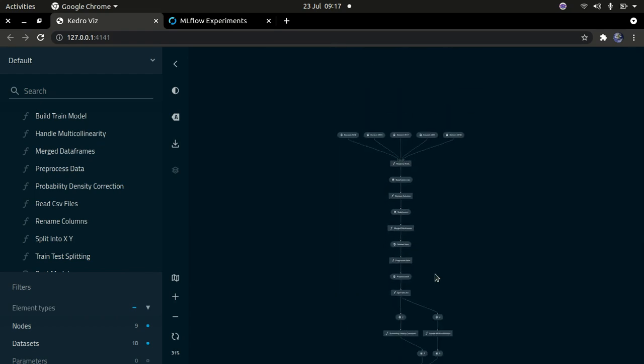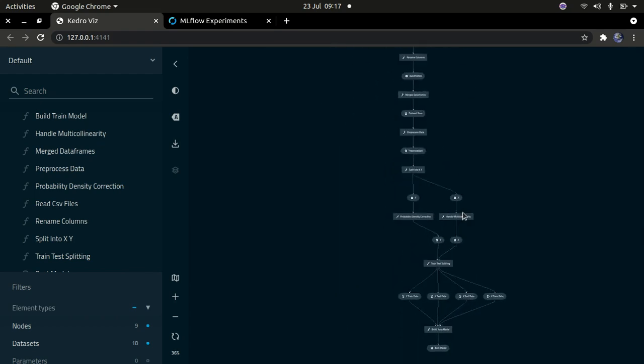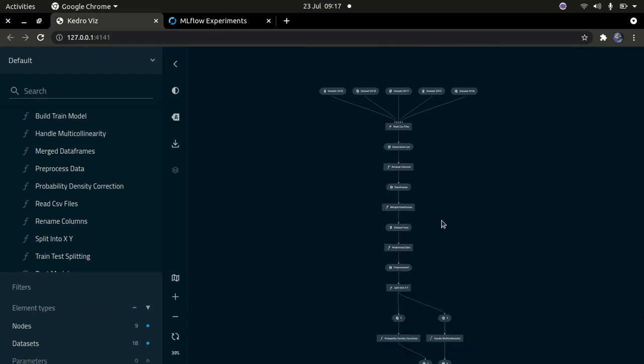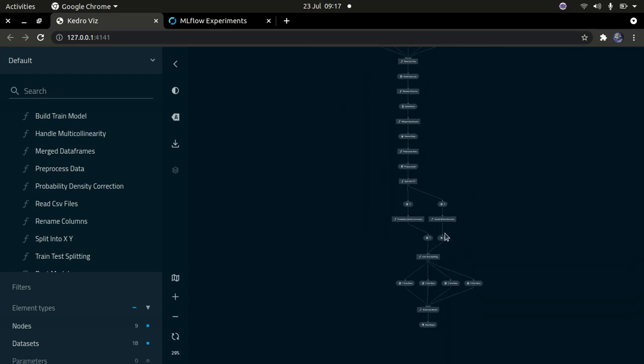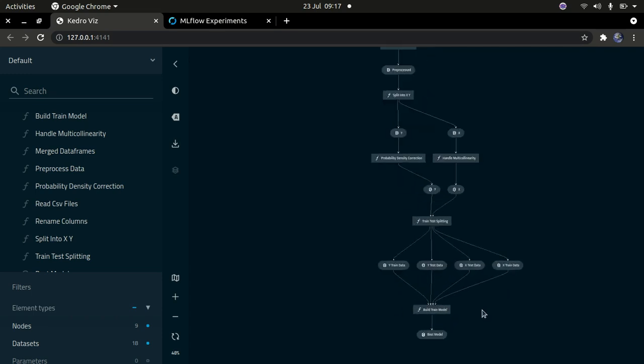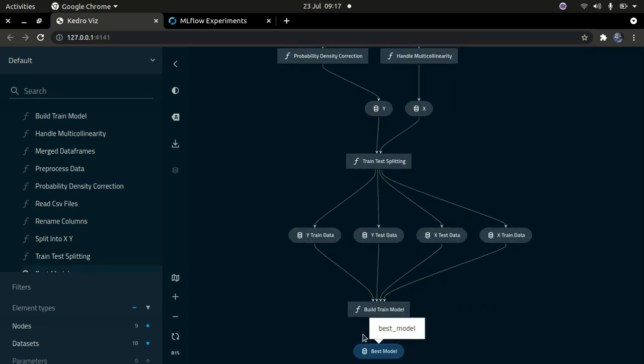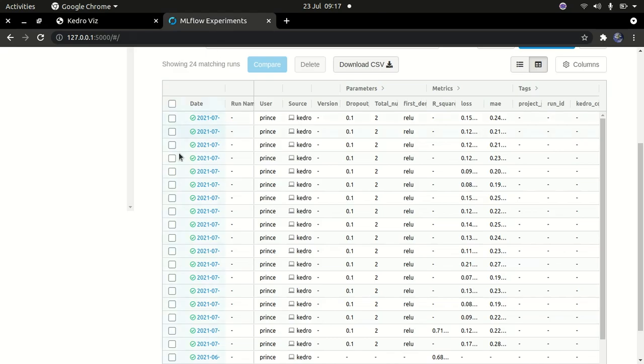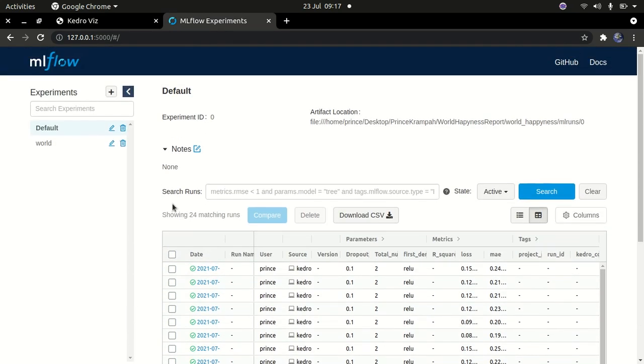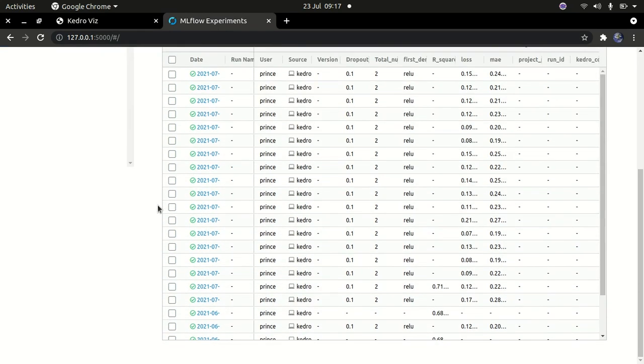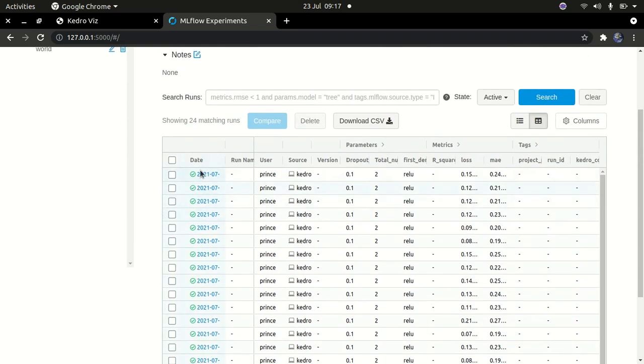So I'm going to show you how to create a pipeline like this, or get the data from Kaggle, clean the data, generate a pipeline like this, split the data into training and testing sets, train a model, and then finally get the best model. We're also going to be using a framework called MLflow, which is just going to help you to experiment and to try different models, and then you'll be able to choose the best model.